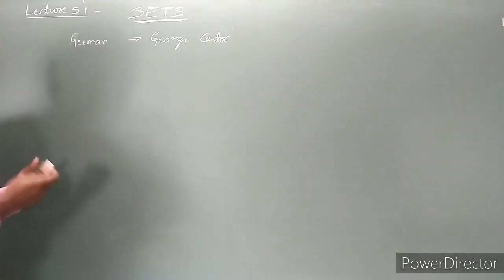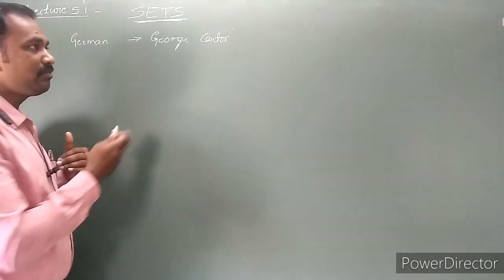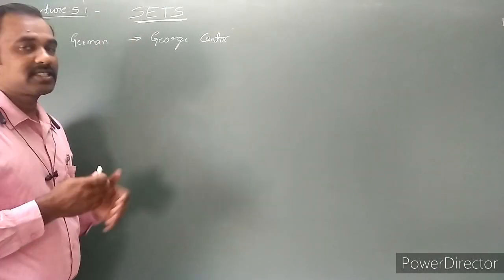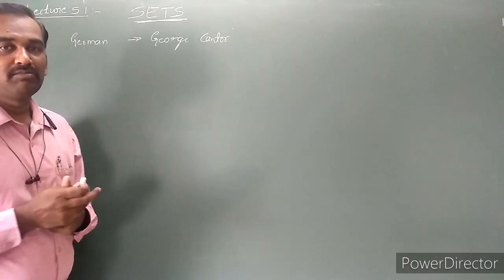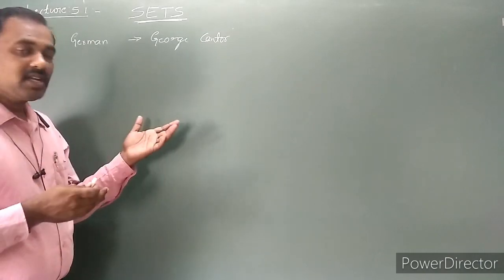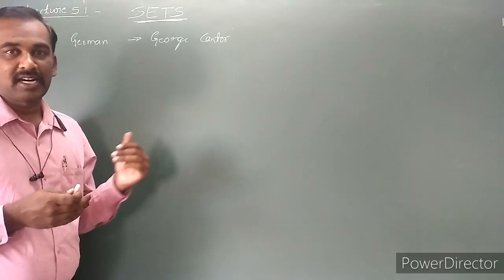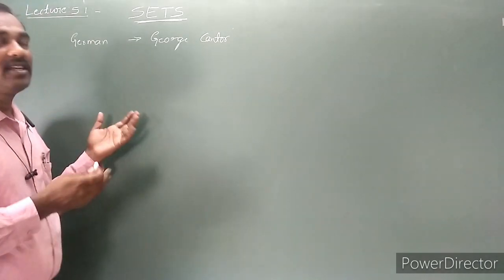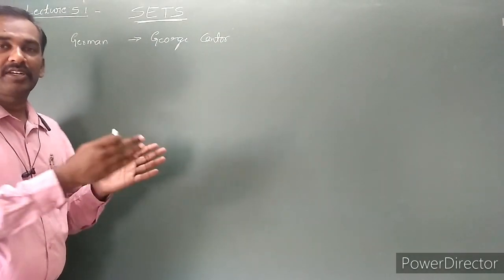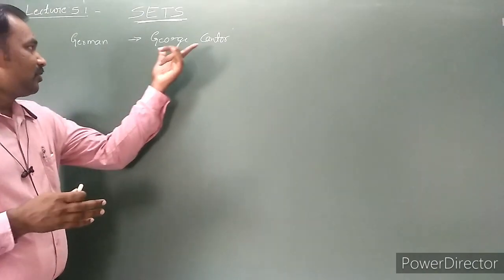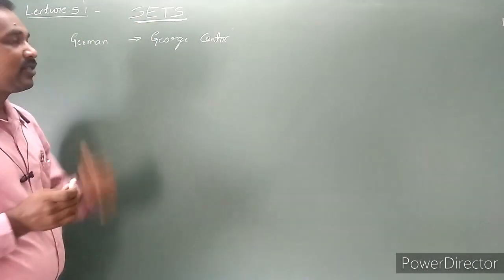What is meant by a set? In the language of mathematics we use sets in so many places. For example, the set of odd numbers, the set of even numbers, the set of all playing cards, the set of one particular class, a set of a particular area. Like that, we used to say this is a set.